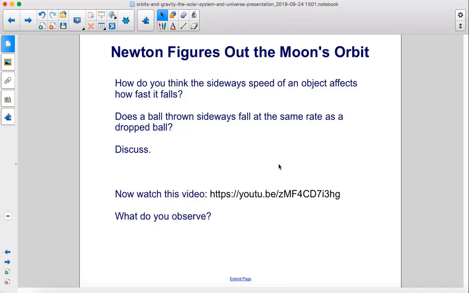How do you think the sideways speed of an object affects how fast it falls? Does a ball thrown sideways fall at the same rate as a dropped ball? Discuss. Now watch this video. What do you observe?